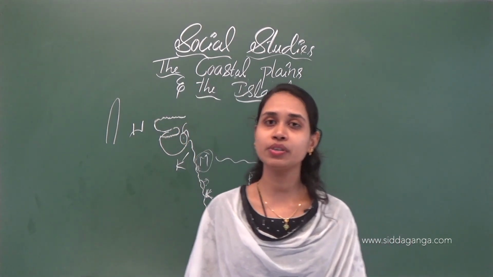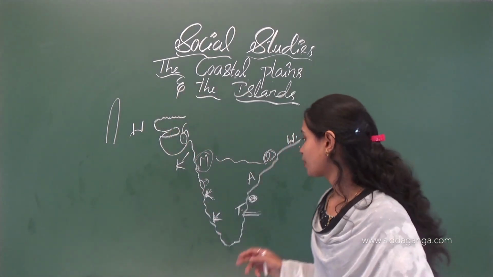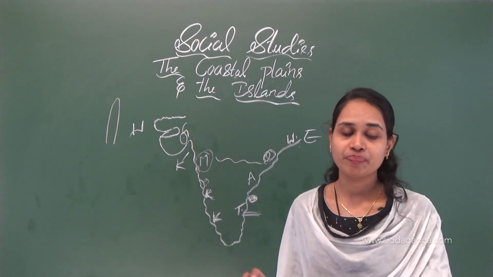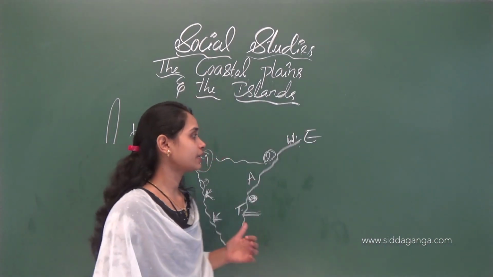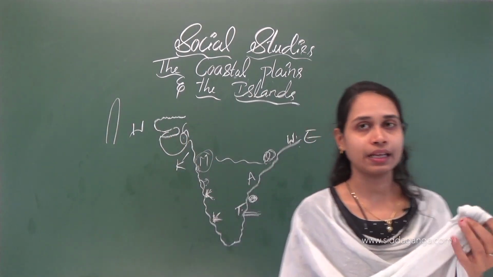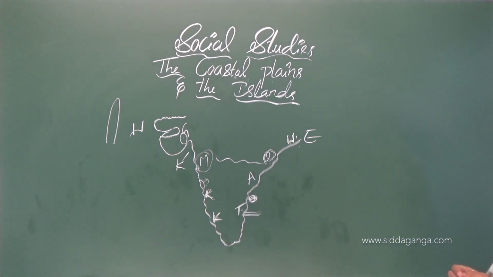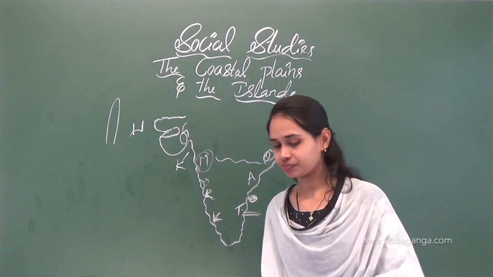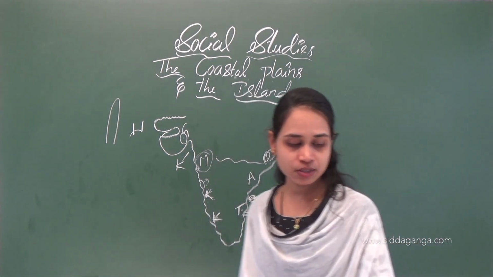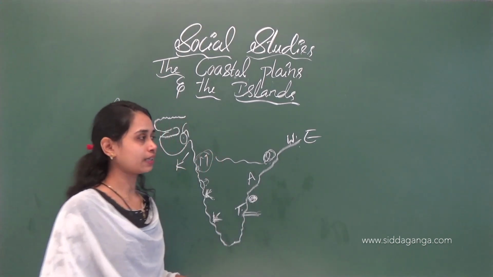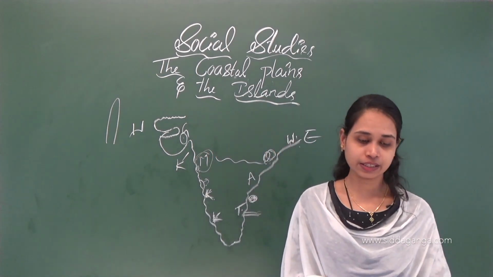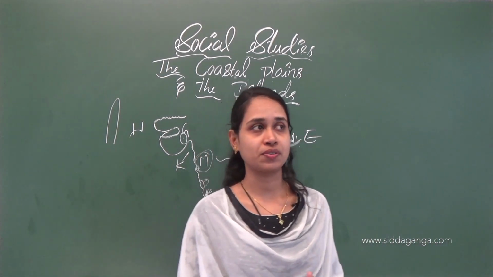Puducherry is a union territory, and also Andaman and Nicobar and Lakshadweep are union territories. Nearly 45% of the population in this union territory follows agriculture and related occupations.